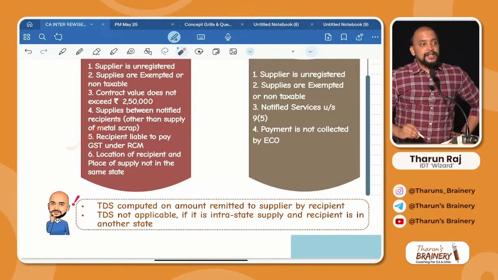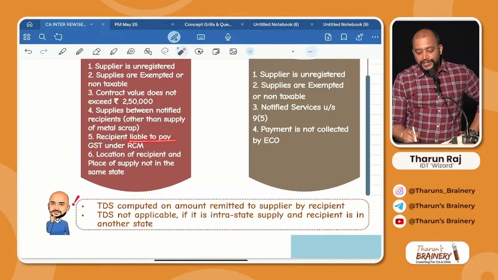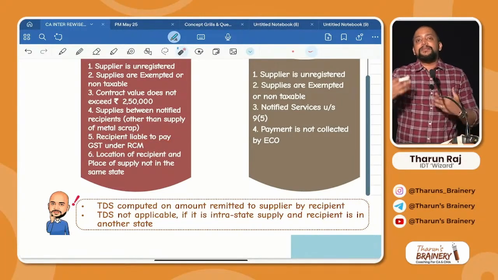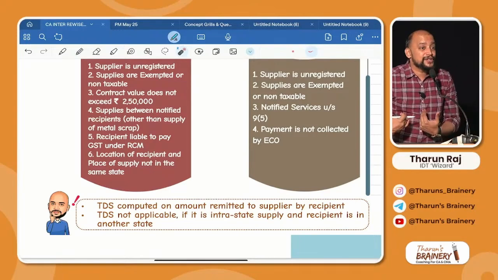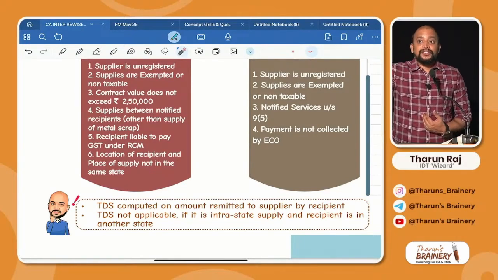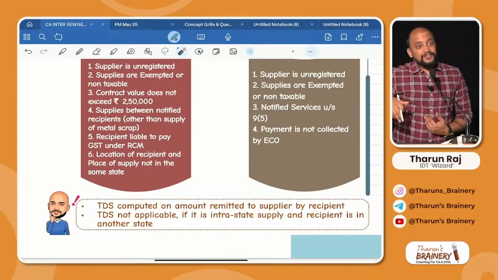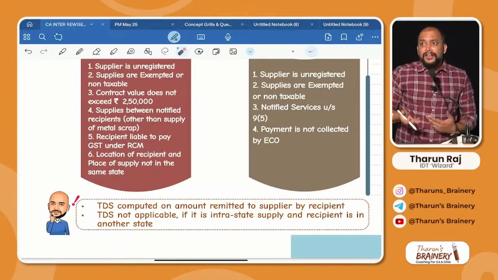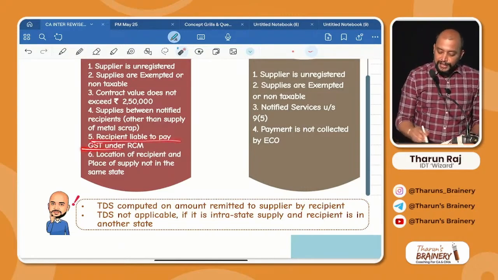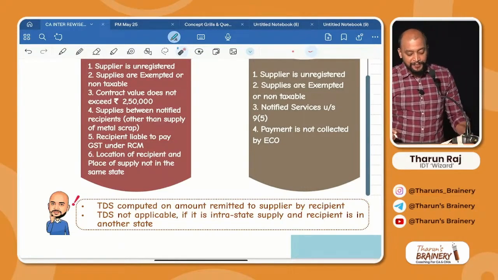And number 5, the recipient is liable to pay GST under RCM. Because the liability is not on the supplier, liability is on whom? Recipient. What is the objective of TDS? To find the supplier turnover. When the recipient is paying GST, why do we need to catch the supplier? For that reason, TDS is not applicable when the recipient is liable to pay GST under RCM.